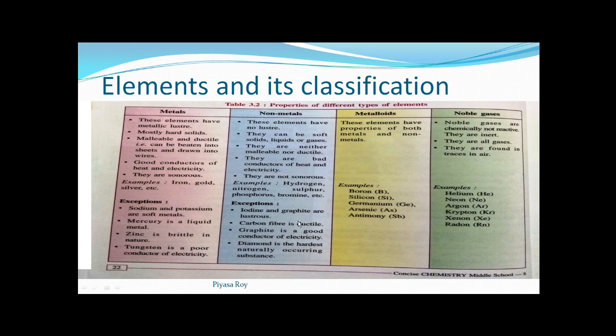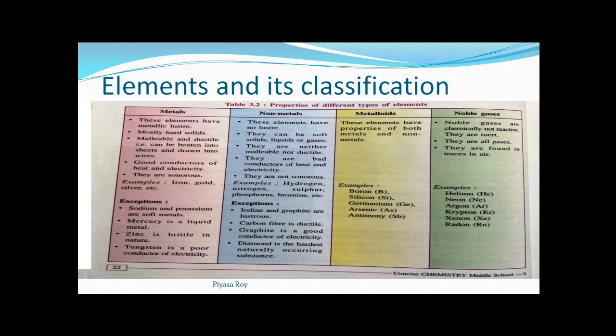Next, carbon fiber is ductile. We read that from non-metals we cannot get a thin wire, but carbon fiber is such a non-metal from which we can make thin wire. That means it is ductile.